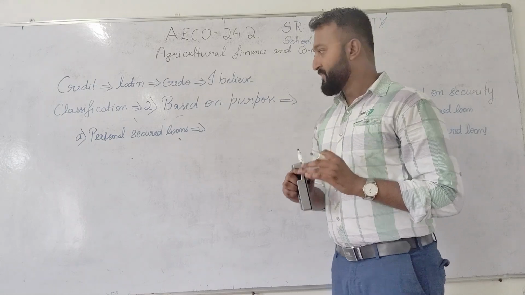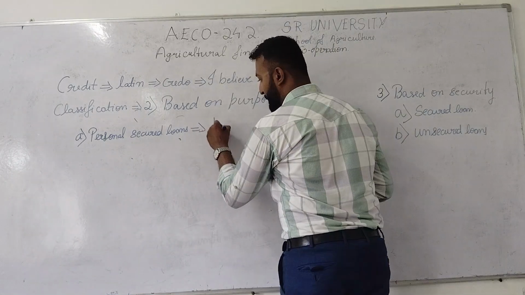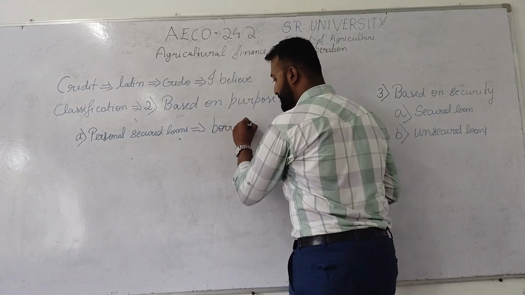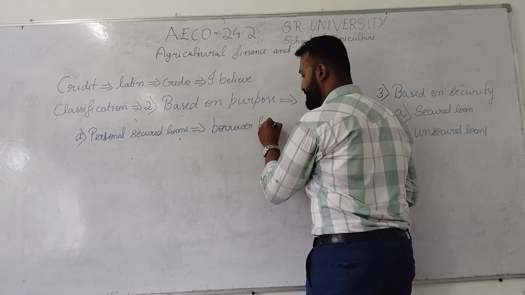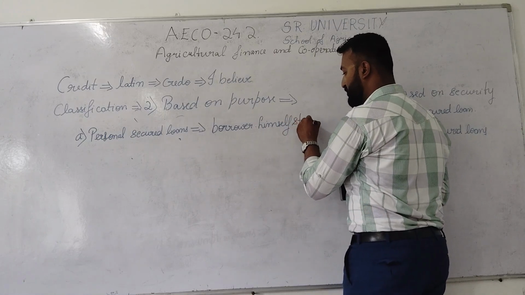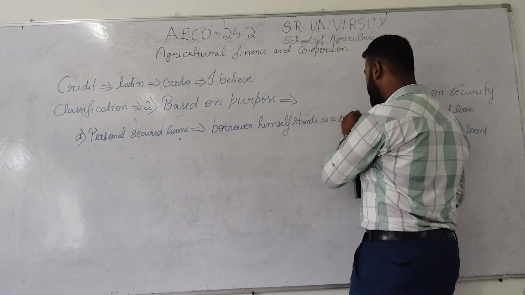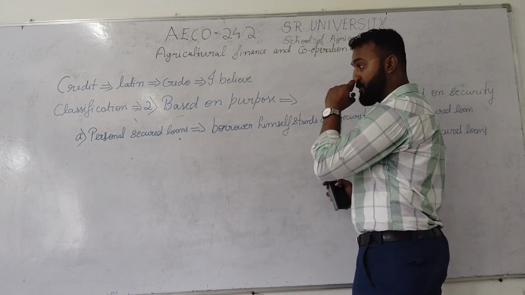Like that he will write and he will sign in that document. That's why the borrower will himself stand as a security for this particular loan. Hence the name personal secured loan.